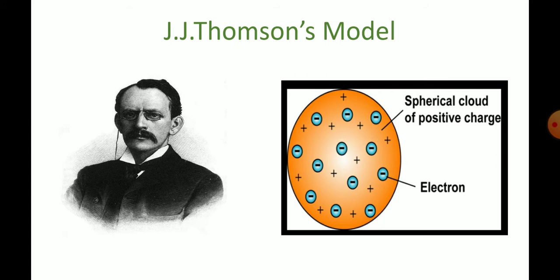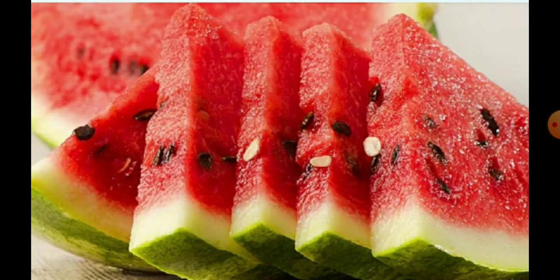According to him, an atom is a neutral particle in which the positive charge exists as a spherical cloud, whereas in the spherical cloud of positive charge the electrons are embedded. This model also had some disadvantages, so it is also a failed one. Now another scientist came up with new ideas, and he proposed the structure of an atom. Look here, the next slide. This is the picture I have placed to explain J.J. Thomson's model. Then the next scientist,